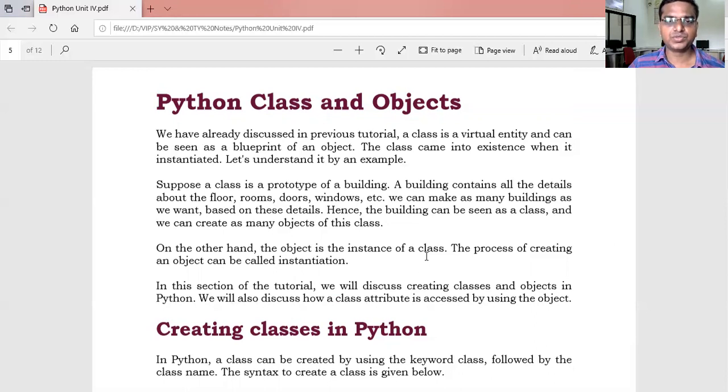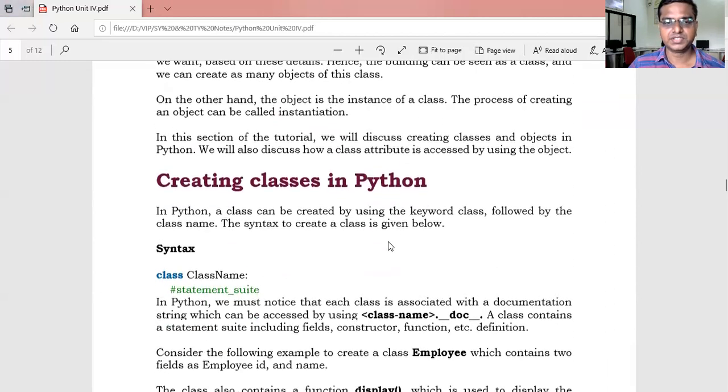So floor, room, door, windows are the basic concepts of the different kinds of buildings. So using that, we can create a building class. We can create an object of that building, and using that object, we can create multiple buildings. On the other hand, the object is the instance of a class. The process of creating an object can be called instantiation. In this section of the tutorial, we will discuss creating class and objects in Python. We will also discuss how a class attribute is accessed by using the object.